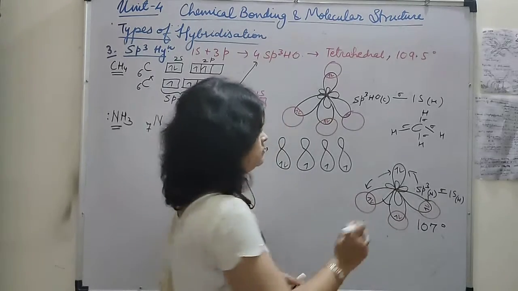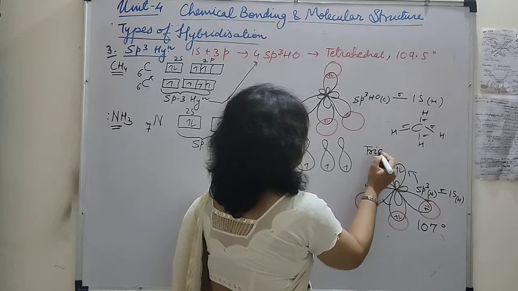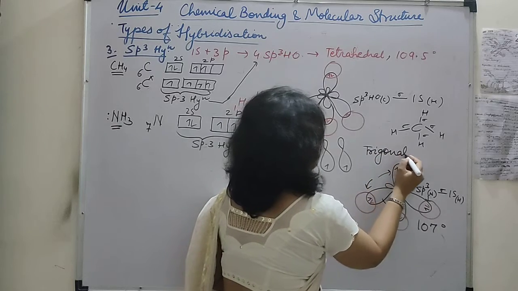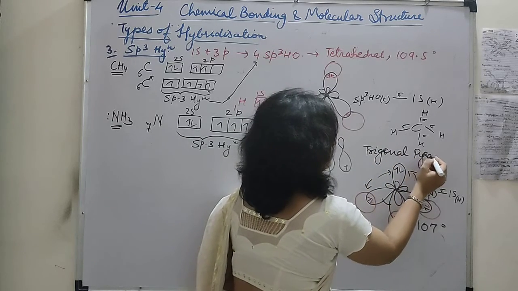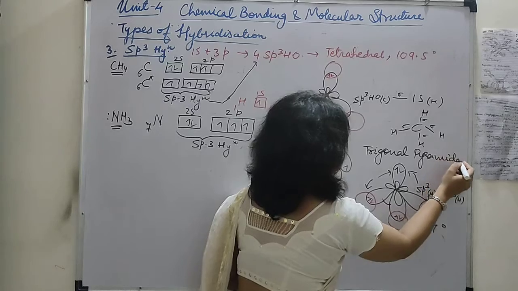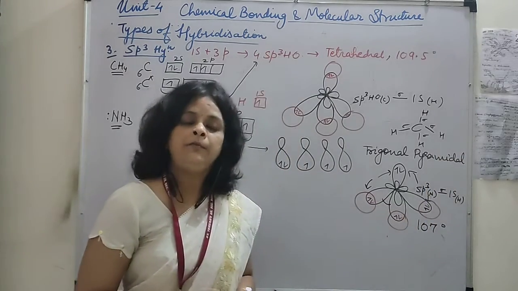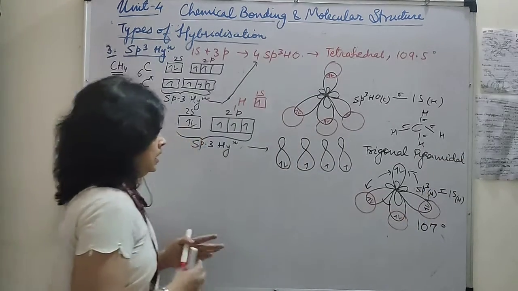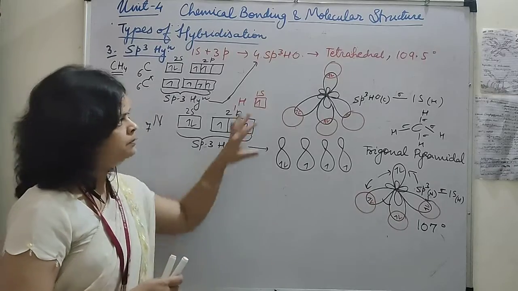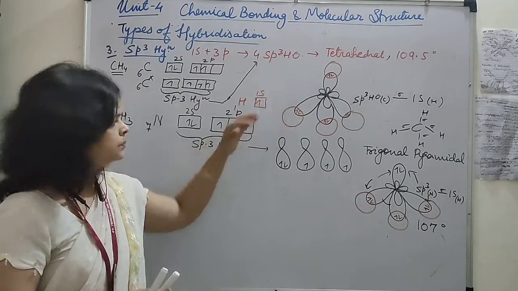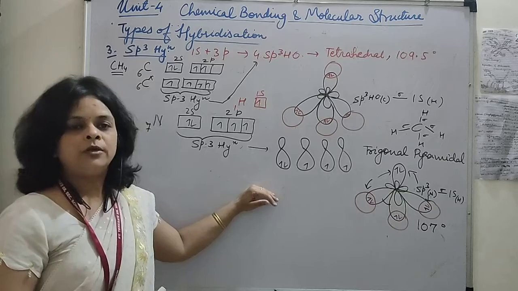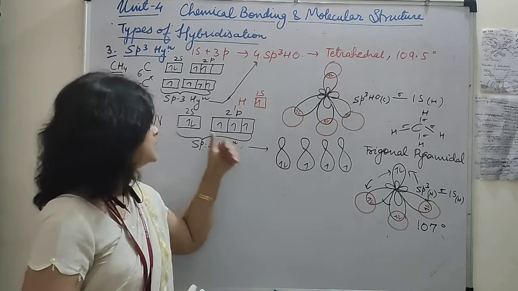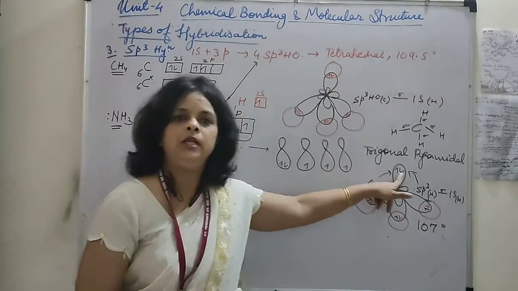Okay, and the name of this shape is trigonal pyramidal. इसका शेप होता है trigonal pyramidal. I hope this is clear. Methane एक regular geometry है. Ammonia it is a distorted geometry because of the presence of one lone pair of electron.